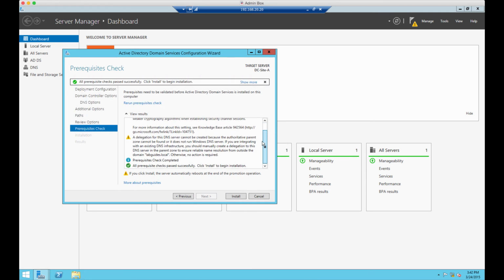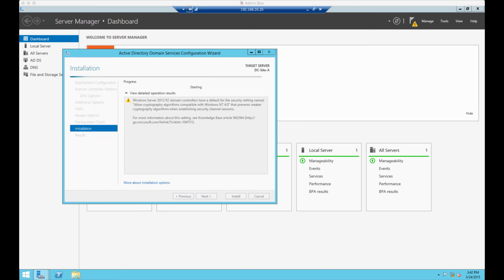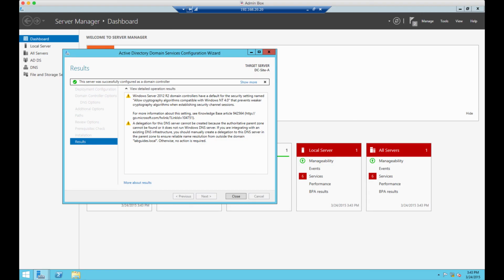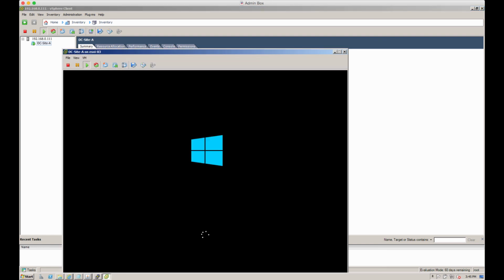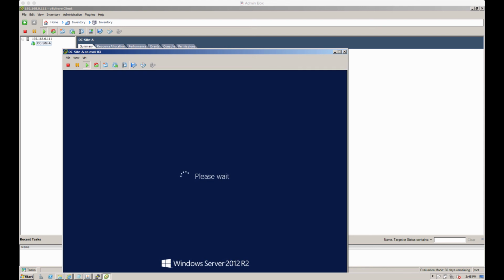So the prerequisites are all done. Now it's time to actually install. It's going to sign us out and reboot that. As you can see, it kicked us off the remote console. So I can have a look at the actual console of the server as it's rebooting, which you can't do through remote desktop. But once it's booted up, then we can either use the console or we can use remote desktop to jump back on that server and finalize the configuration.